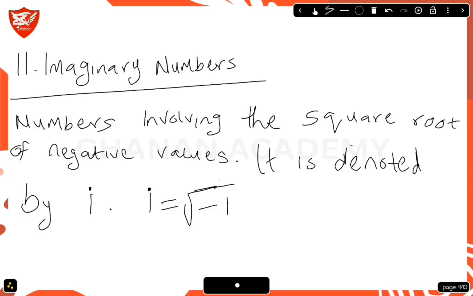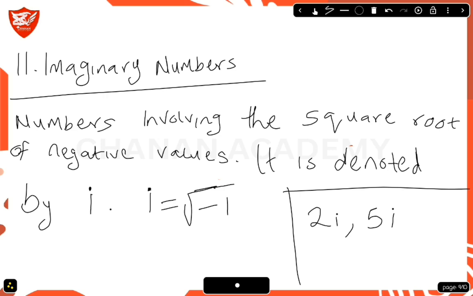The next number we'll be talking about is the imaginary number, and these are numbers involving the square root of negative values. It is often denoted as i. i is equal to root minus 1. Examples of these numbers are 2i, 5i. So any value that comes with i after the value, where i is known as the imaginary unit, those are all imaginary numbers.